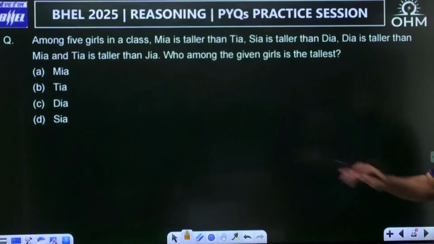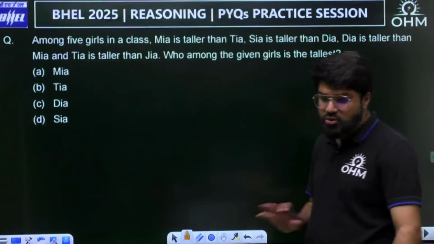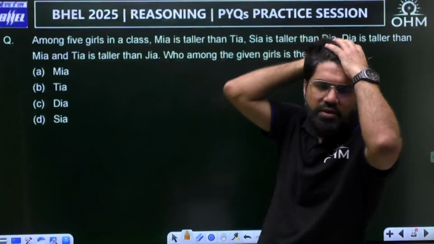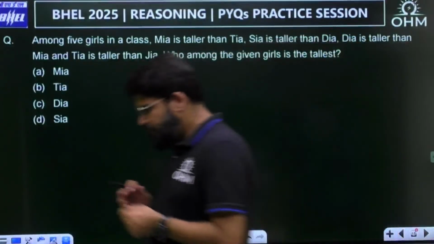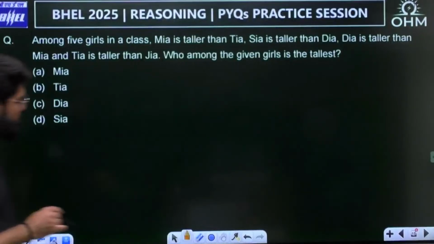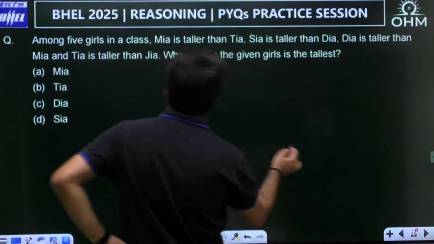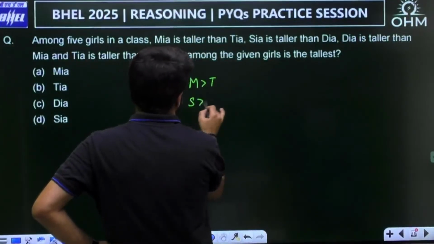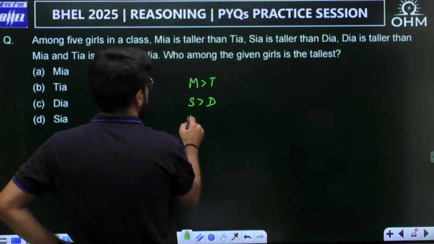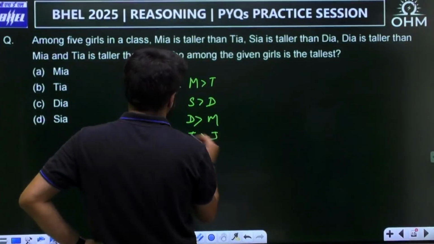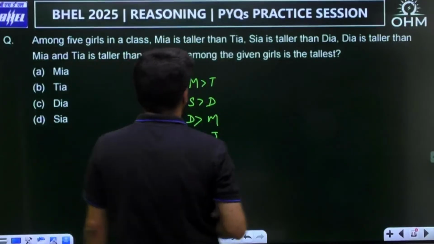Okay, again on arrangement. There are some questions on arrangements, ordering. They are very important in any exam where reasoning is there. So let's have a look into this question. Among 5 girls in a class, Mia is taller than Tia. Then Sia is taller than Dia. Then Dia is taller than Mia and Tia is taller than Gia. Who among the given girls is the tallest?